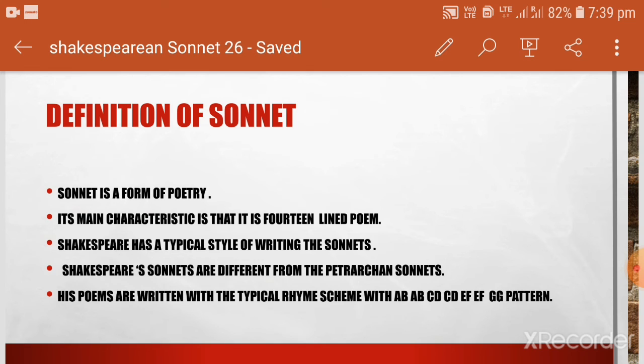After three quatrains, there is a couplet. A couplet is two lines. So, two lines at the end of the poem, and twelve lines followed by two lines at the end, make the 14 lines. That's how in total it is a 14-line poem, and that is the structure. And A, B, C, D, C, D, E, F, E, F, G, G, this pattern is followed by Shakespeare in all of his sonnets. He has written a total of 154 sonnets, and today